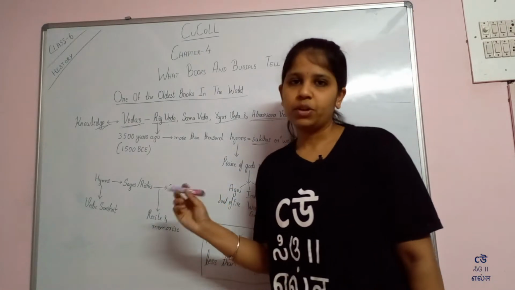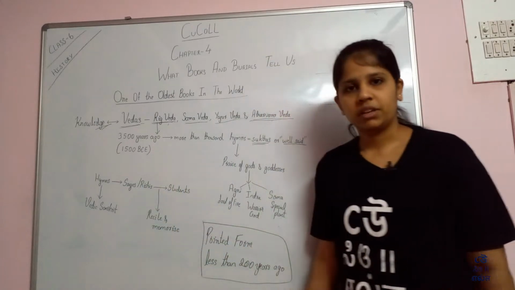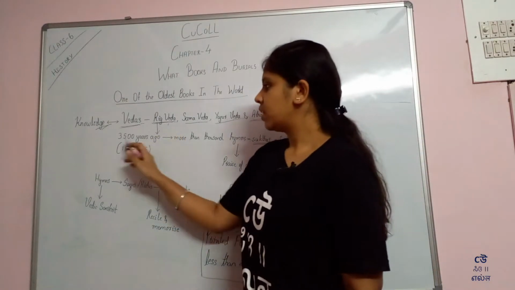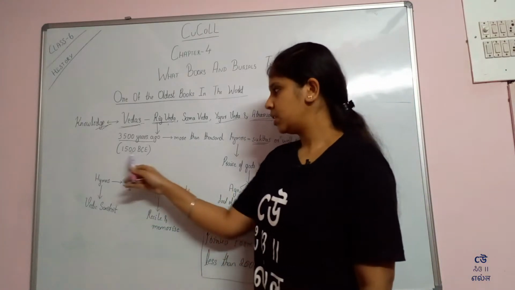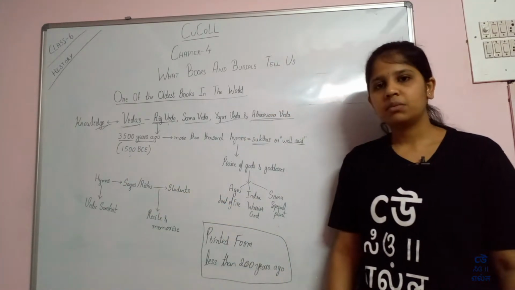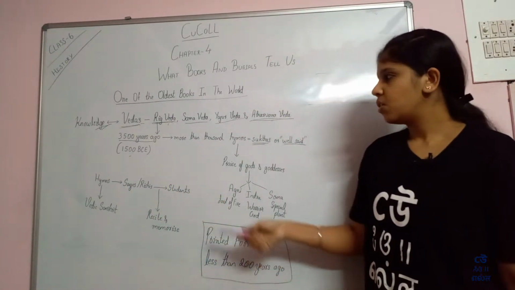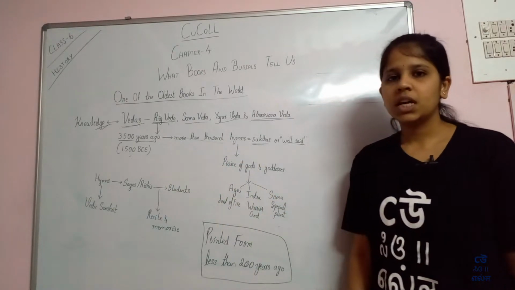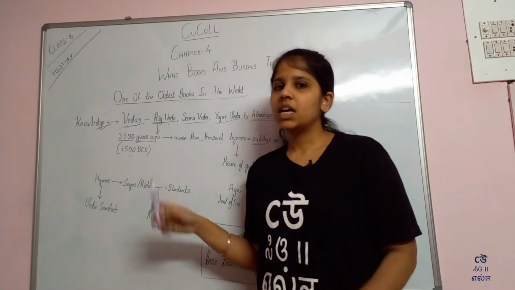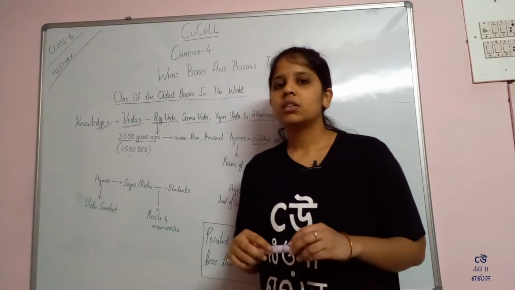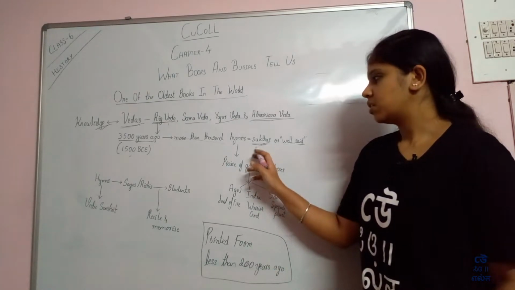In this chapter, we are going to study in detail about the Rigveda. Rigveda was composed 3500 years ago, that is 1500 BCE. Rigveda consisted of more than 1,000 well said hymns or suktas.